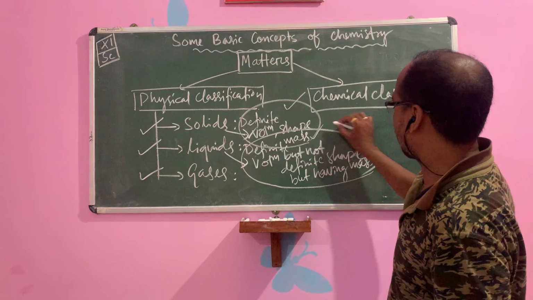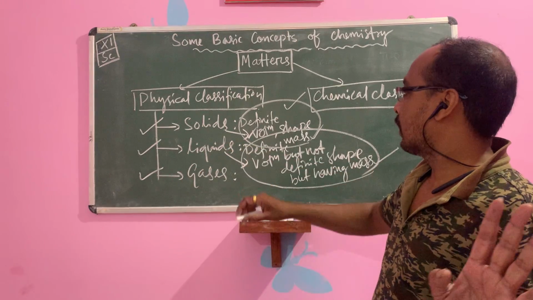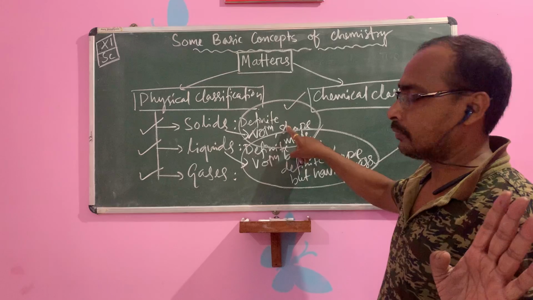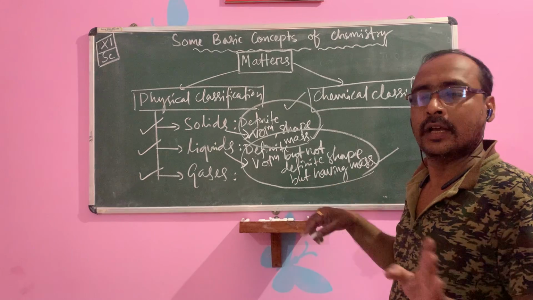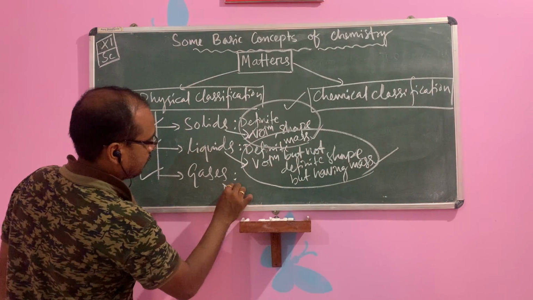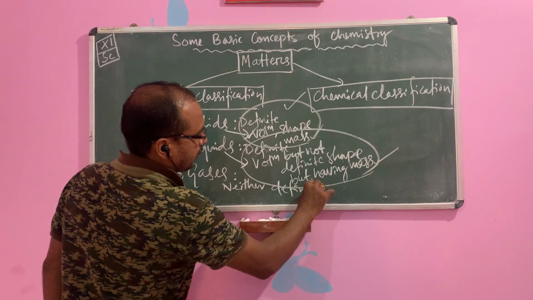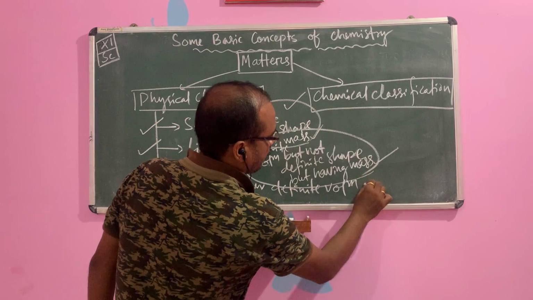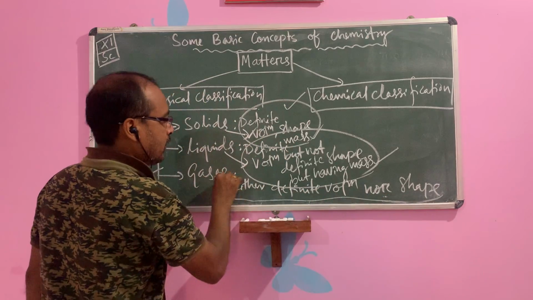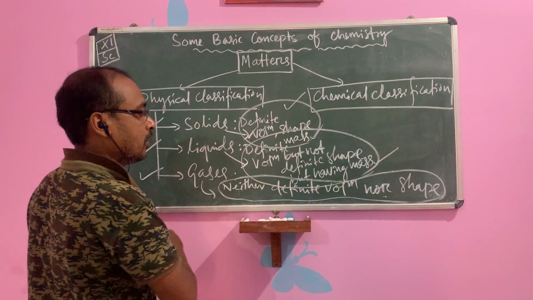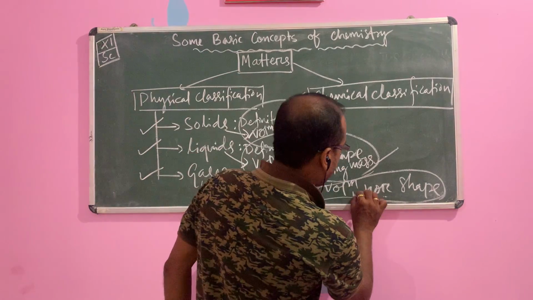So children, mass is common in all the states, solid, liquid and gas, all having mass. Solid has definite volume and definite shape, liquid has definite volume but not definite shape, but gas has neither definite volume nor shape, but having mass.